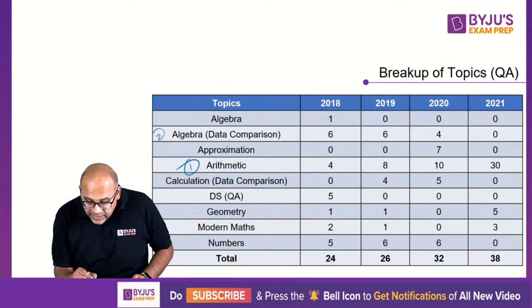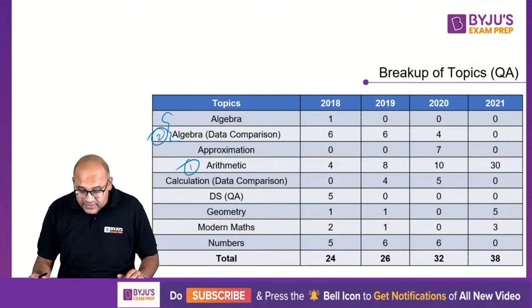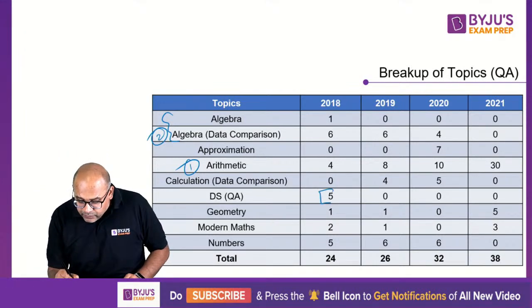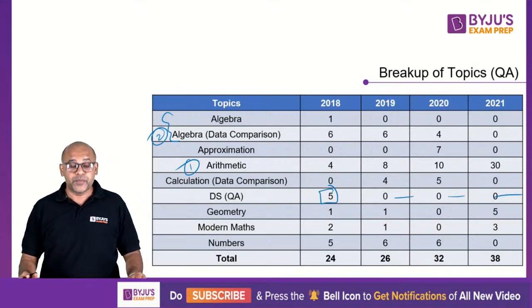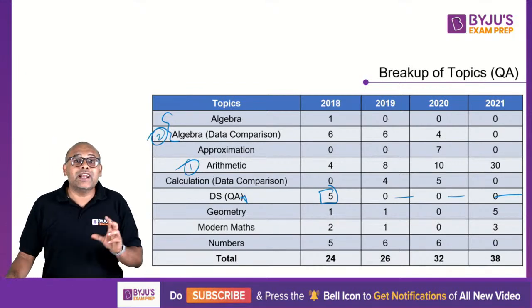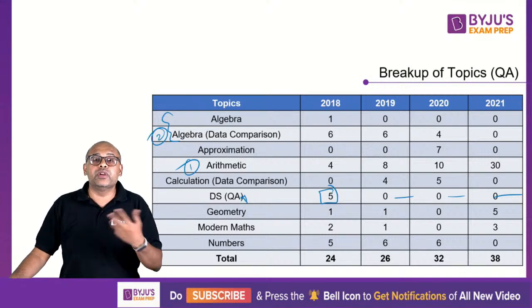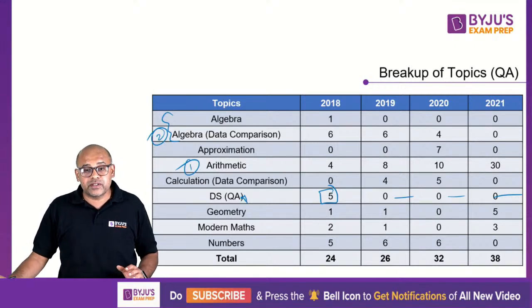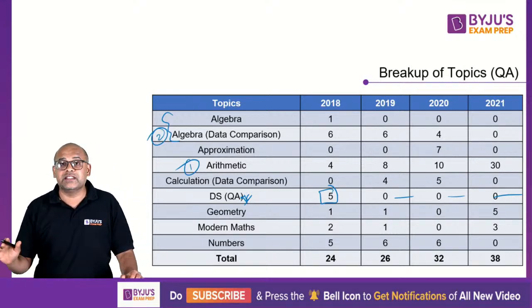The second highest comes for algebra. If you combine these 2 into 1, it is algebra which is second highest. Now, data sufficiency, 4 years back you got it. After that, there were no questions from data sufficiency. And this data sufficiency also came from quant. It is not a DI based data sufficiency, it was quant, geometry, 3D geometry, 2D geometry, those kind of questions, but again, not in the recent past.